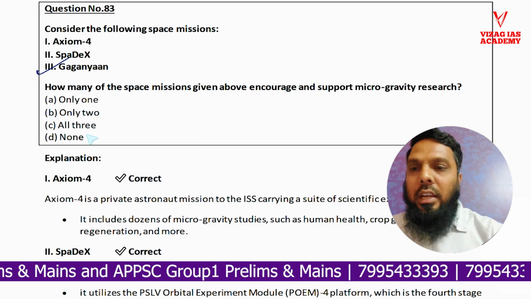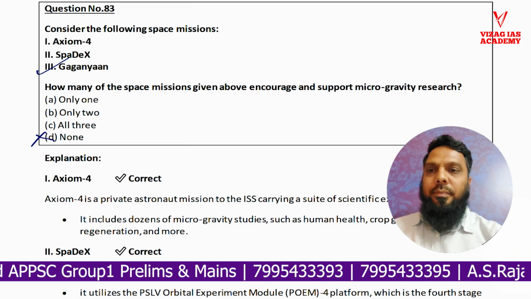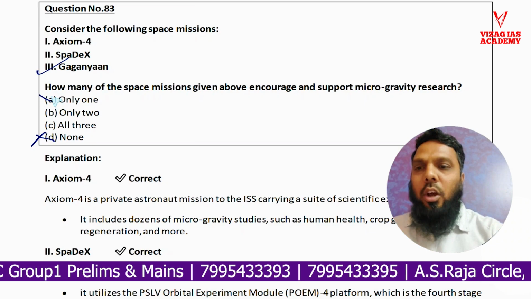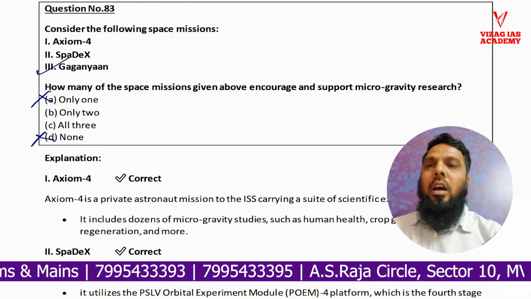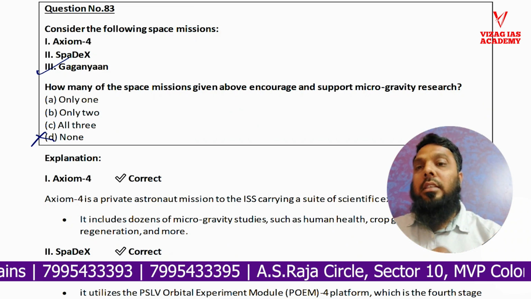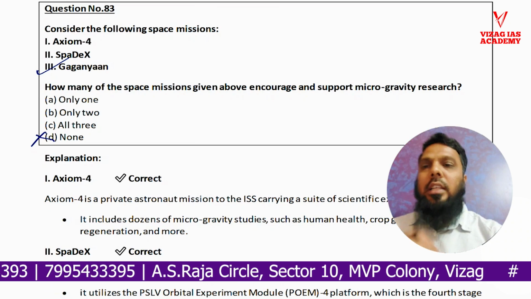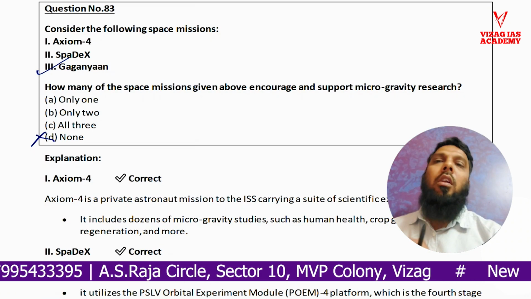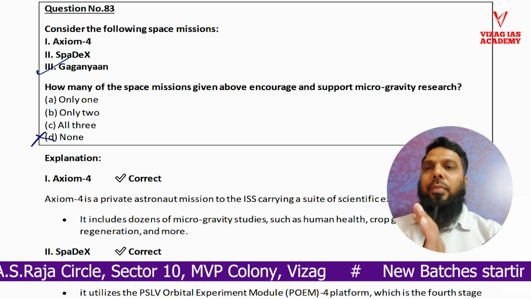We can eliminate option D, since none definitely cannot be the answer. And we can eliminate option A, since only one definitely cannot be the answer. So there is a chance for only two, or all three.